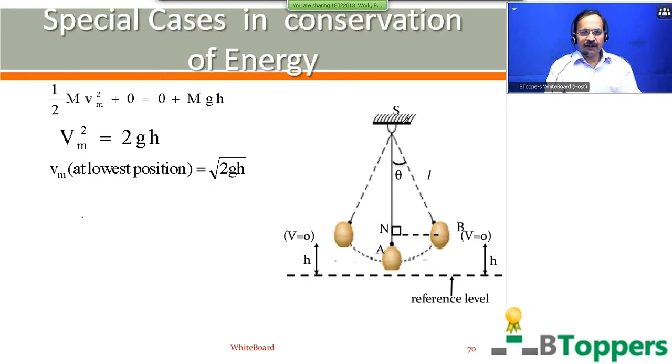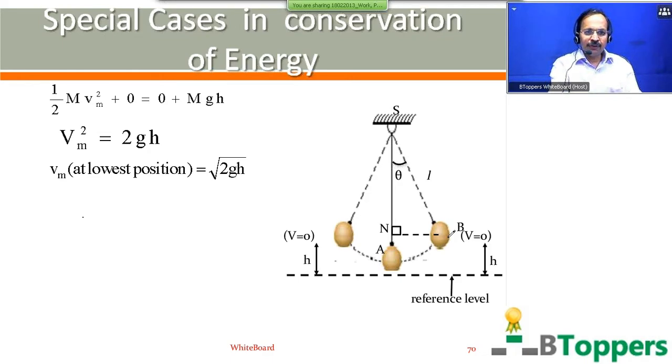In the figure, S is the point of suspension. You can take A as the position of the center of mass of the bob at the lowest position, and B as the position of the center of mass of the bob at the highest position. V is 0 at the highest positions, the extreme positions. H is the vertical height through which the bob falls as it moves from the highest position to the lowest position. N is the foot of the perpendicular dropped from the position B on the vertical position of the string. Theta is the angle which the string makes with the downward vertical when it is at the highest position B.